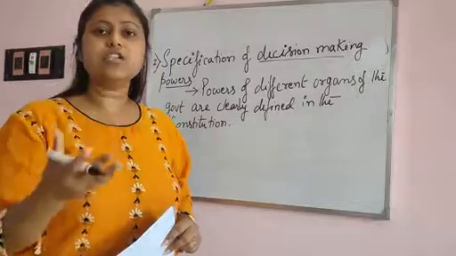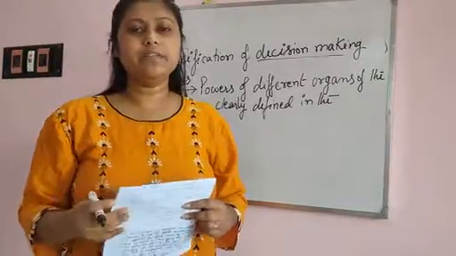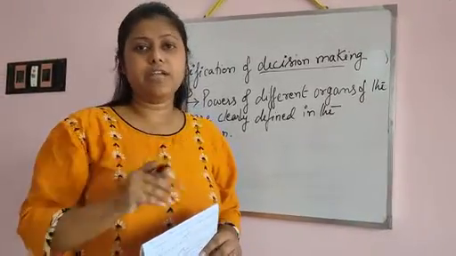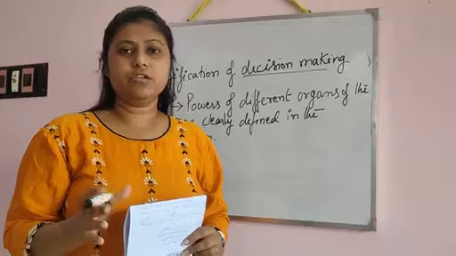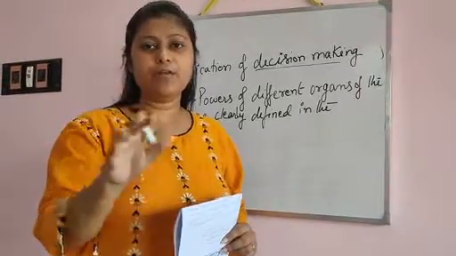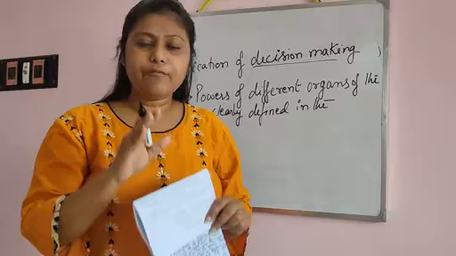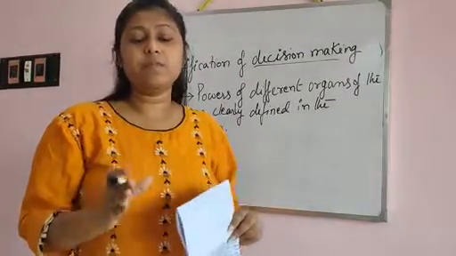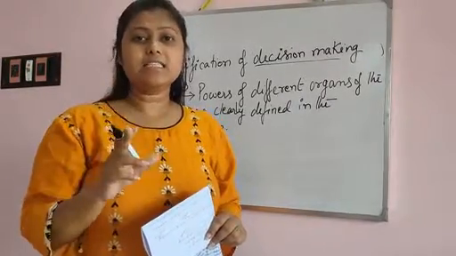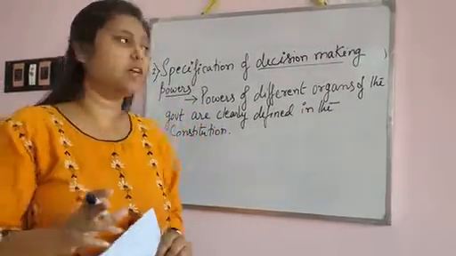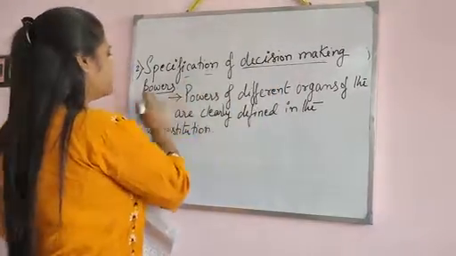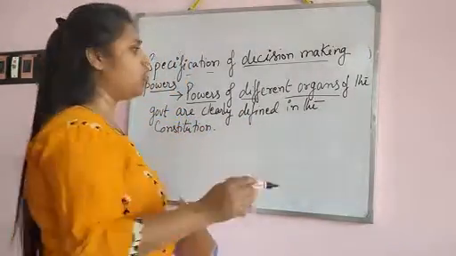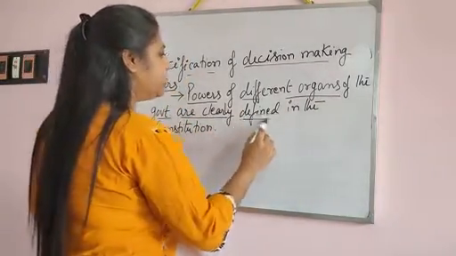Now, with decision making, I want to say this. Suppose a problem arises related to agriculture, then who will take the decision? If a problem arises related to education or other things, for every department there are different specified governments and specified people who will take the decision, and that is given by the constitution. So this is the second function of the constitution, that it specifies the decision making powers. For that reason we say that the powers of the different organs, the three organs of the government as you all know, are clearly defined in the constitution.